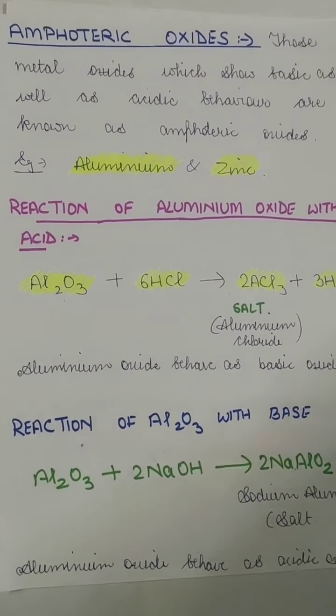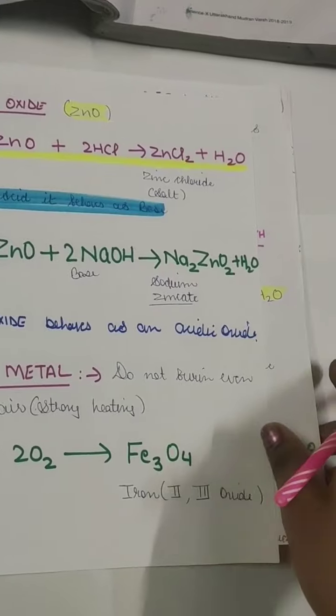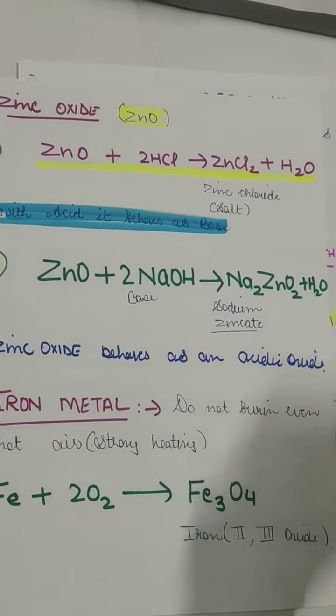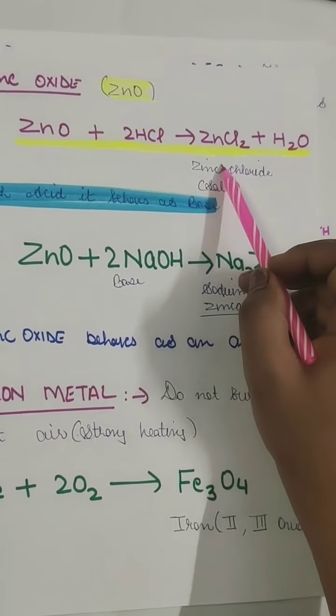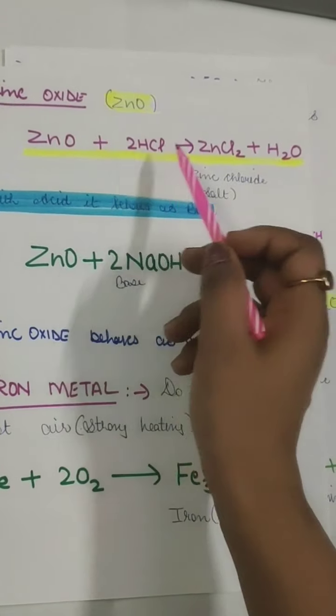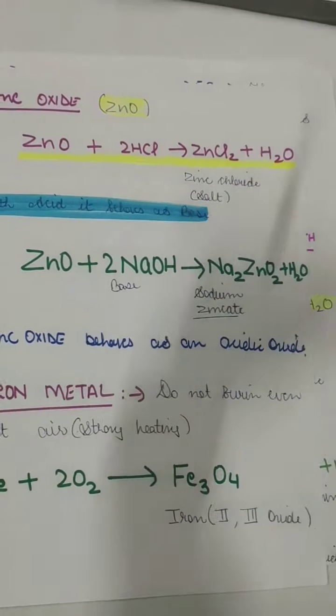Now zinc also holds the same property. When we burn zinc in the presence of oxygen, it forms zinc oxide, and when this zinc oxide reacts with HCl, it forms zinc chloride and water. So the basic oxide is reacting with acid and producing a salt. It's very common.